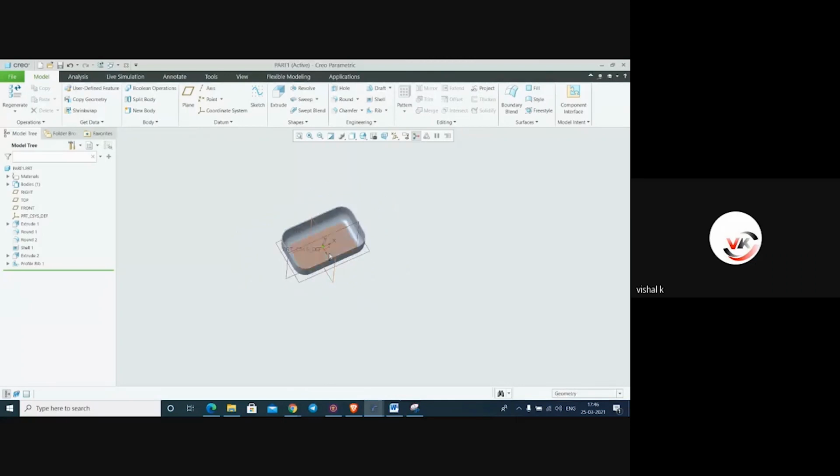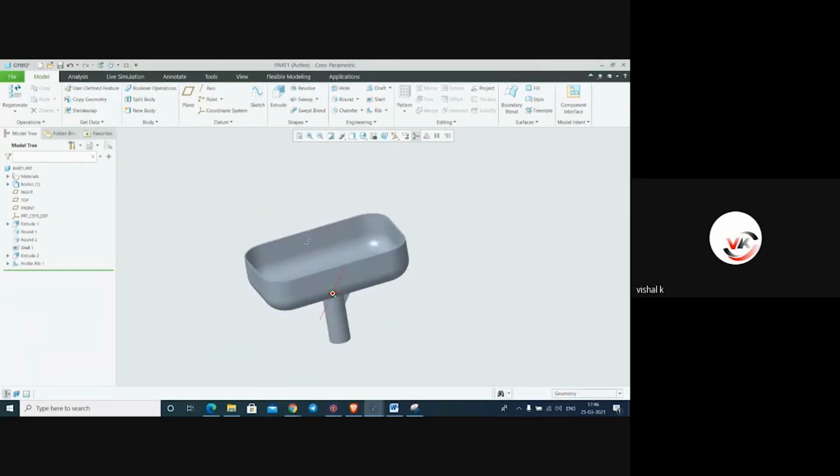And another one is we have to make ribs in this shell. So here we'll shift this plane little bit upward.